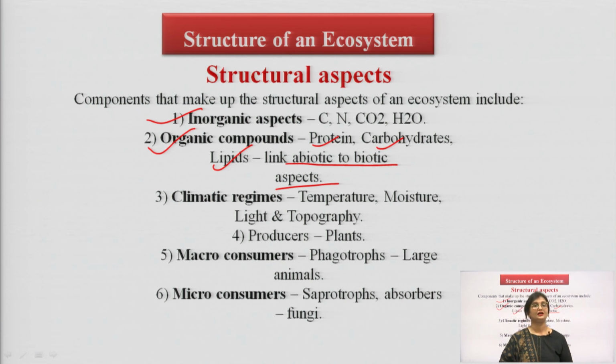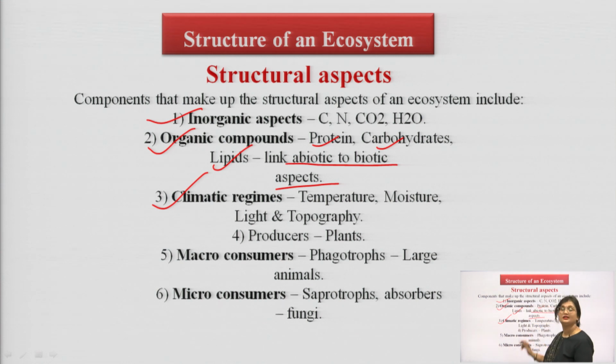Next, apart from inorganic aspects and organic components, we have other important aspects also, namely the climatic regime. The climatic regime is a structural aspect of the ecosystem which affects its organisms, namely temperature, moisture, light, topography and the producers of that ecosystem.